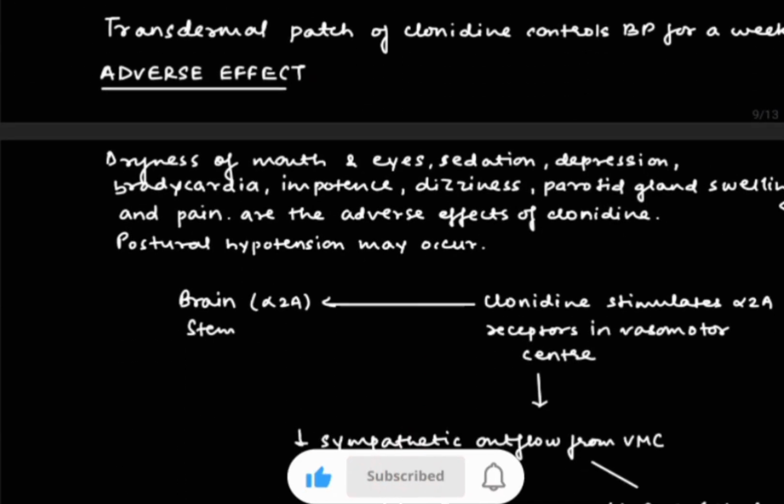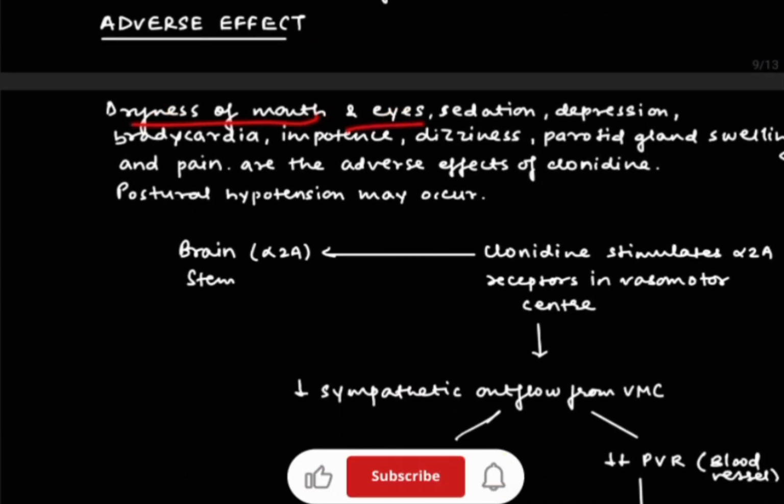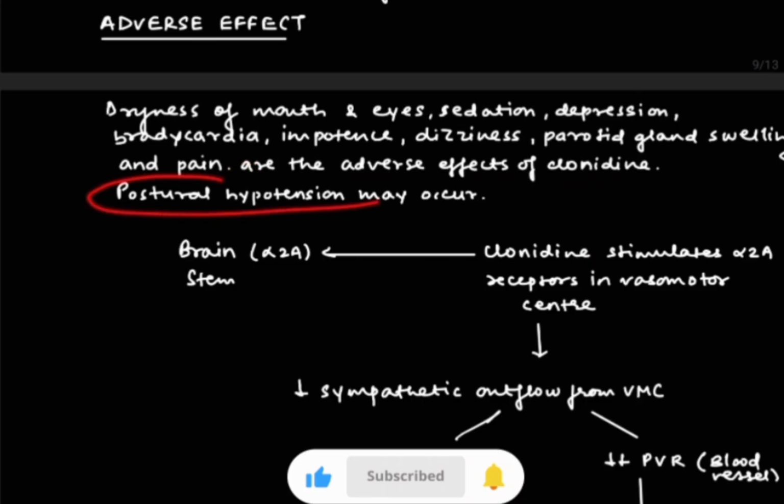So now we are going to see about adverse effects. Dryness of mouth as well as eyes, then sedation, depression, bradycardia, impotence, dizziness, as well as parotid gland swelling and pain. So these are some adverse effects of clonidine. As well as there can be postural hypotension.